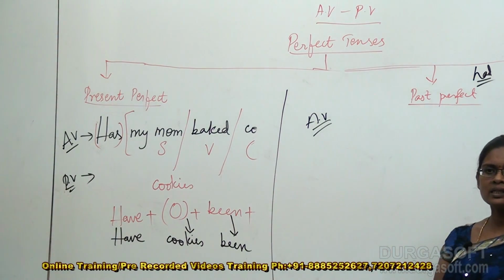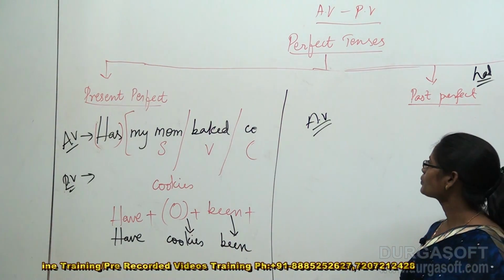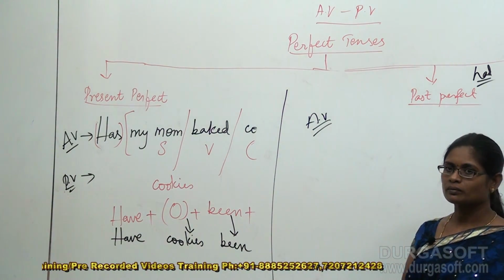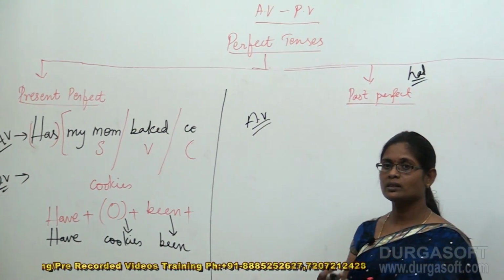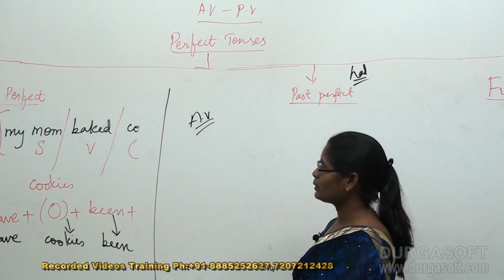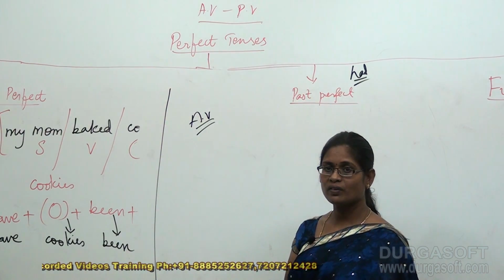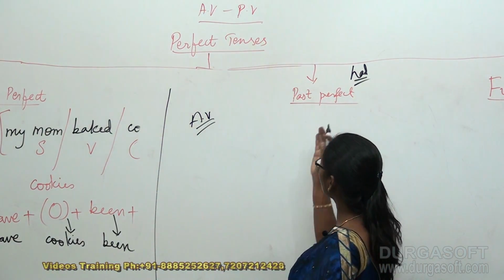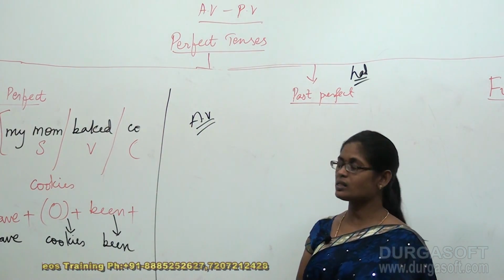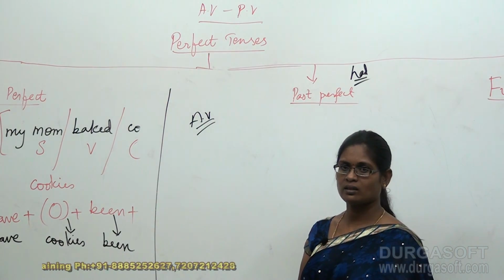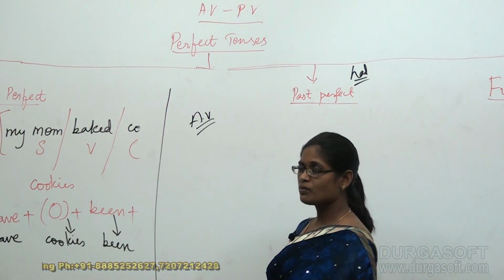Had always indicates the past perfect tense. So always you should go ahead to identify whether a given active voice is present perfect or past perfect by identifying their main helping verb. So here the identification part for us in past perfect tense is it's had. Okay. So now I am going to give you one more example.